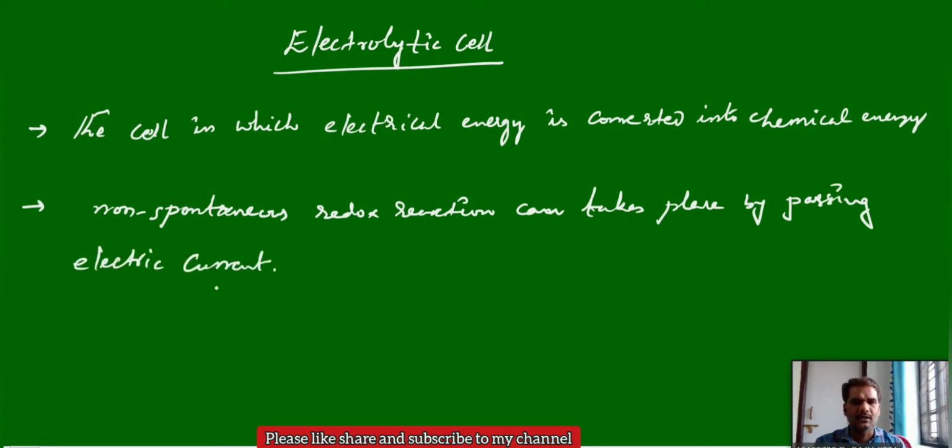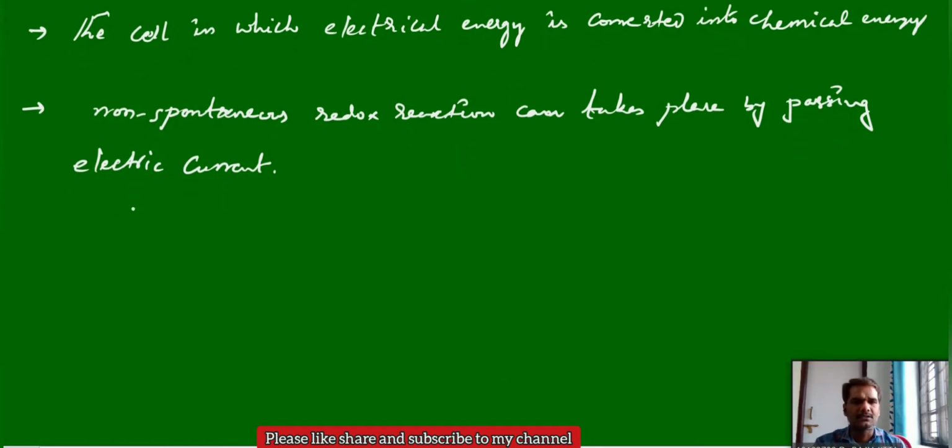Whereas in the case of an electrochemical or galvanic cell, there is a spontaneous redox reaction, and chemical energy is converted into electrical energy. This is quite the opposite. Here, electrical energy is converted into chemical energy through a non-spontaneous redox reaction.